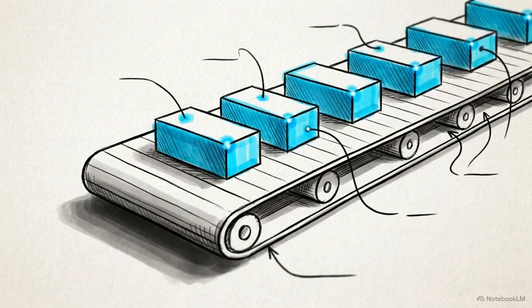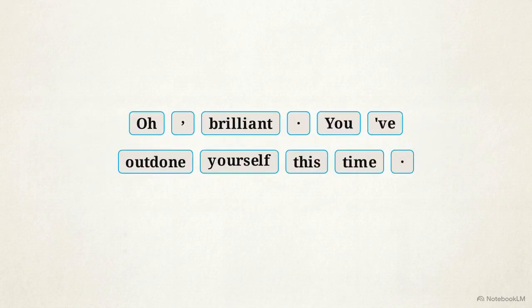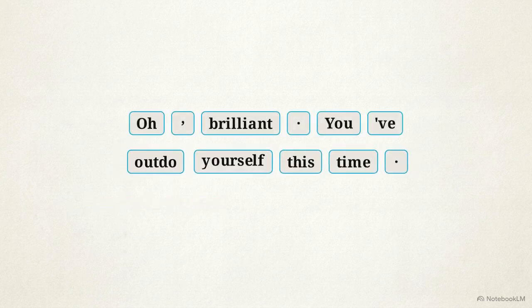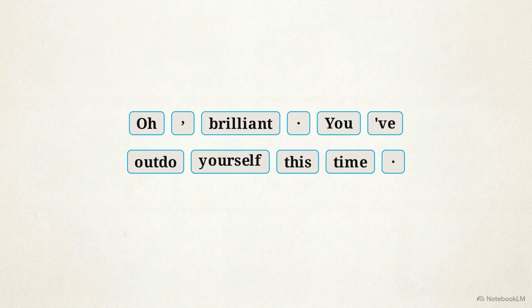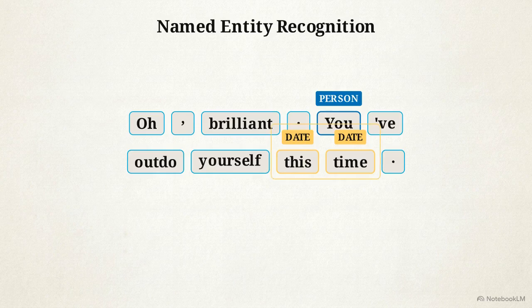It normalizes chaotic inputs into uniform data structures, so modeling can actually begin. Tokenization slices the text string into individual computable units, severing punctuation from words. Next, lemmatization reduces tokens to base dictionary forms. Outdone becomes outdo, minimizing data sparsity. Finally, named entity recognition categorizes specific tokens as distinct entity types, like people or places.